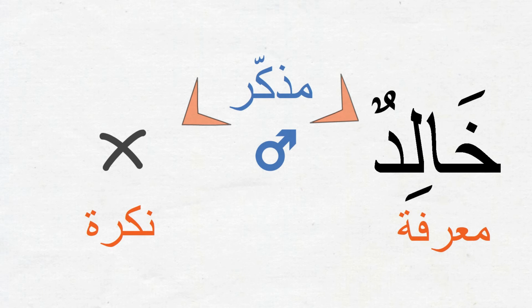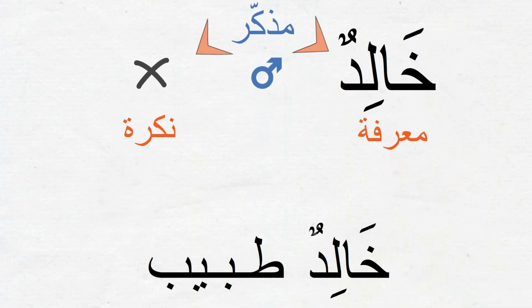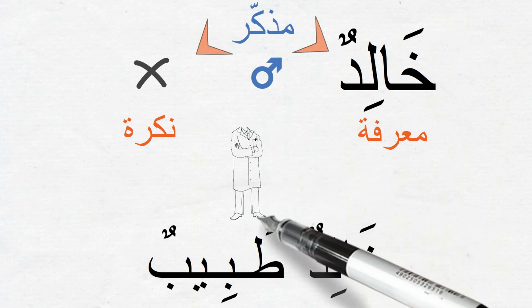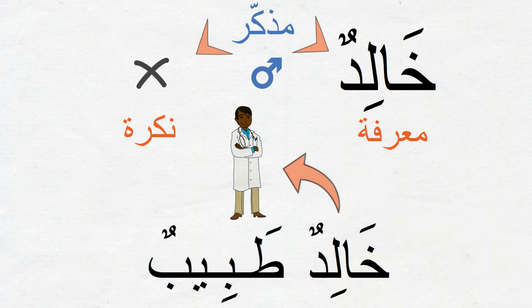Do you remember the reason why persons' names were ma'rifah? Because when we use the ism Khalidun, we already know whom we are talking about. For example, when we say Khalidun tabibun, Khalid is a doctor, we know which Khalid we are talking about.